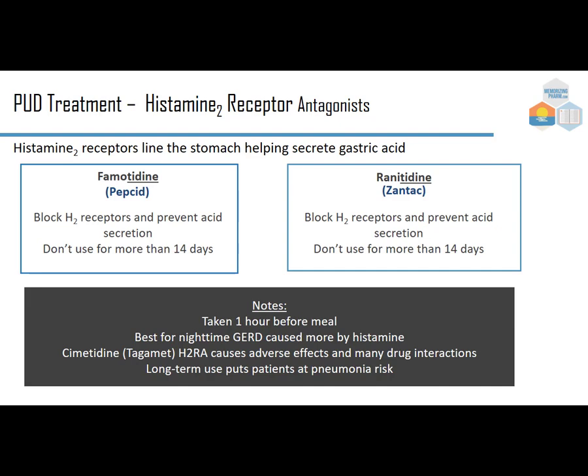is a histamine 2 receptor antagonist, but it causes adverse effects in many drug interactions, and long-term use can put patients at pneumonia risk. What we want to do is just picture that here we have this acidic environment that normally destroys bacteria, and then we reduce it, so we open the body up to this bacteria and pneumonia.